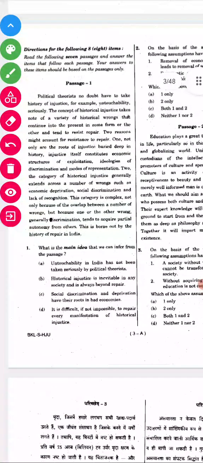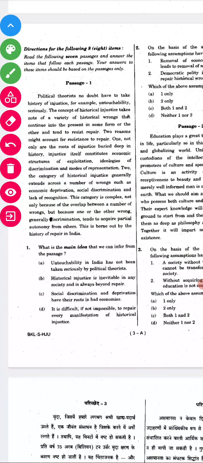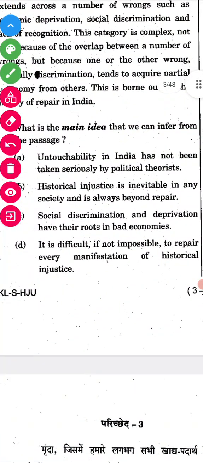By the way, we'll see the first question, that is the passage. Political theories no doubt have to take history of injustice, for example untouchability, seriously. Okay, it's talking about untouchability. Reading the whole passage is very time consuming, so we have to solve this problem without reading the passage. How can we solve it? Come, we'll solve it.